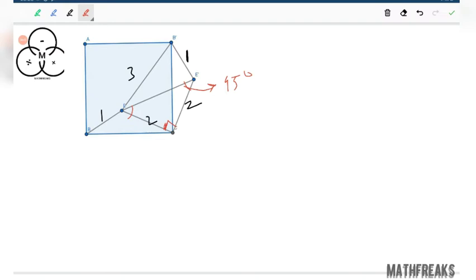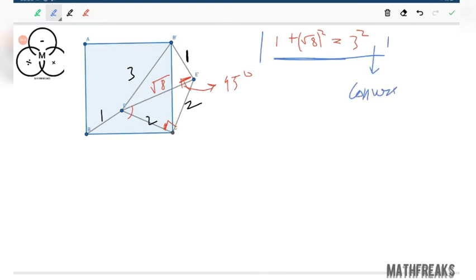This would be what? 2 square plus 2 square, root over 8. Now just see, 1 plus root over 8 whole square equals 3 square. So this is a right angle triangle. This is a right angle triangle. Interesting fact is that we applied Pythagoras theorem here. There is the application of converse of Pythagoras theorem.